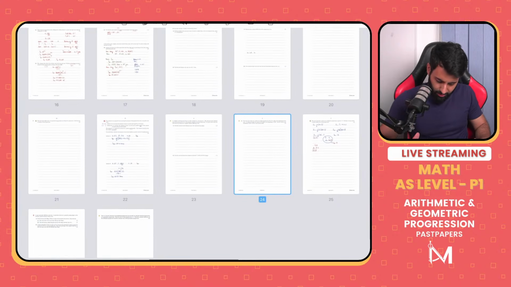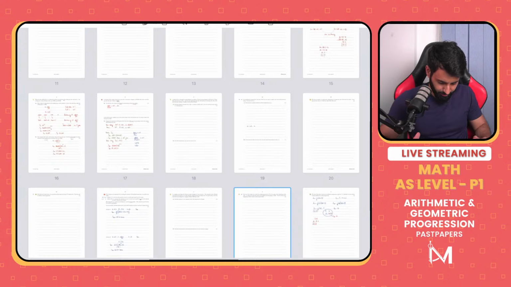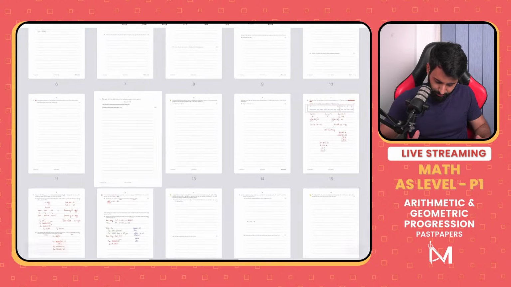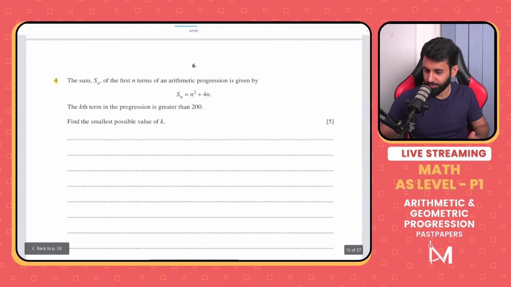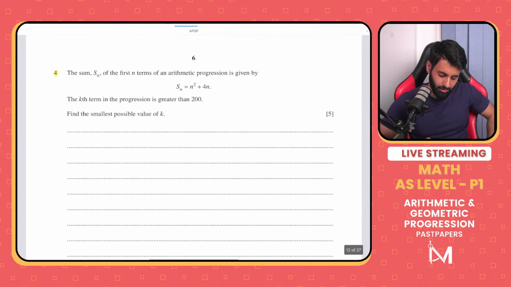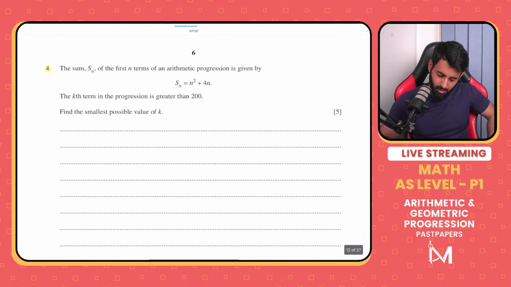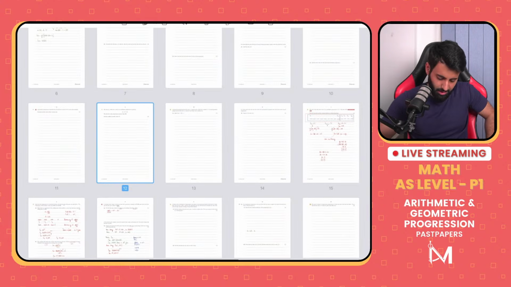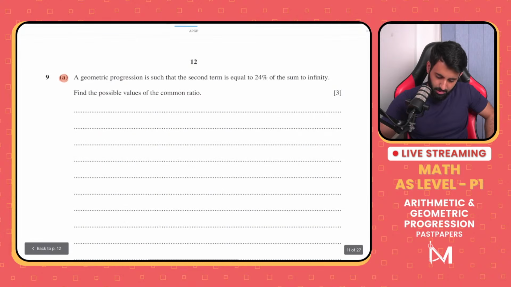Okay, I'm trying to look for a difficult question. Okay, let's do this. It's not difficult, but let's see. Let's see what it says. So it says here the sum Sn of the first n terms. In fact, this is also fairly easy. I changed my mind. Sorry about that.